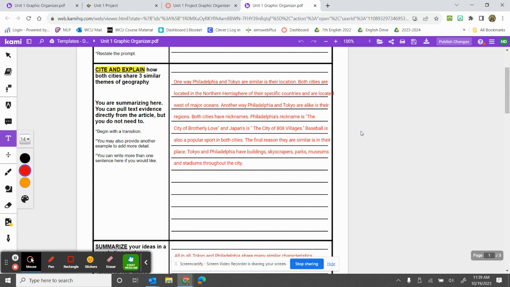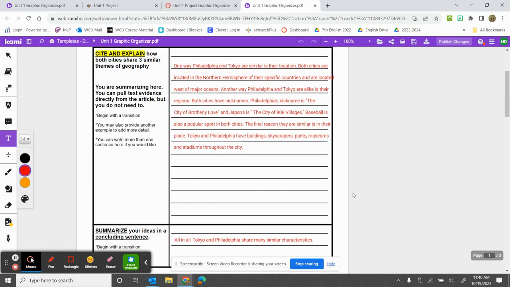Baseball is also a popular sport in both cities. The final reason they are similar is their place. Tokyo and Philadelphia have buildings, skyscrapers, parks, museums, and stadiums throughout the city. So I'm addressing my 3 themes of geography. I have location, I have region, and I have place. You need to make sure that you are doing the same thing.